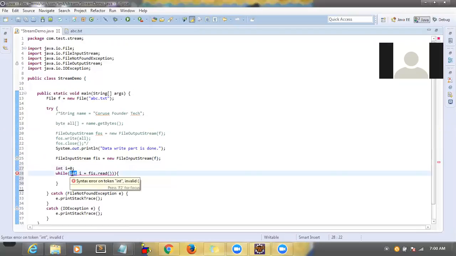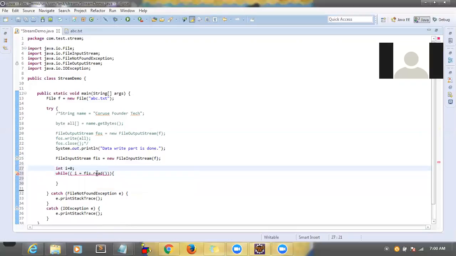Now open bracket. I'm reading an integer and assigning it to i, correct? So this should not be -1. Then print the i, whatever you are reading here, try to print the i.